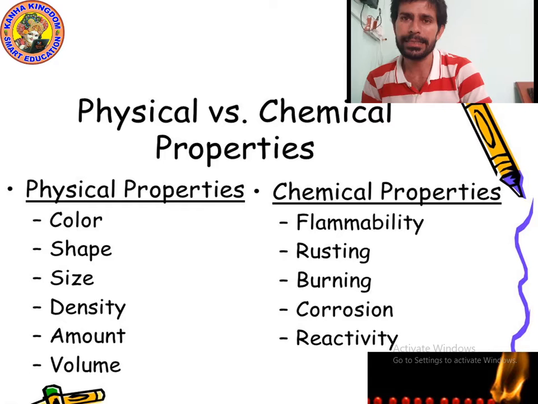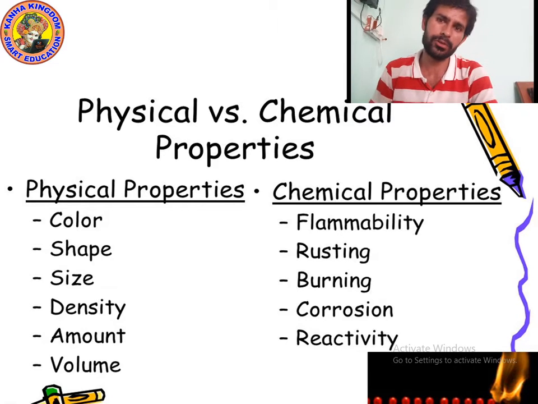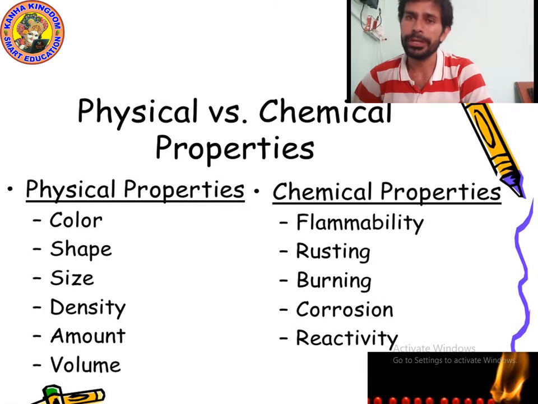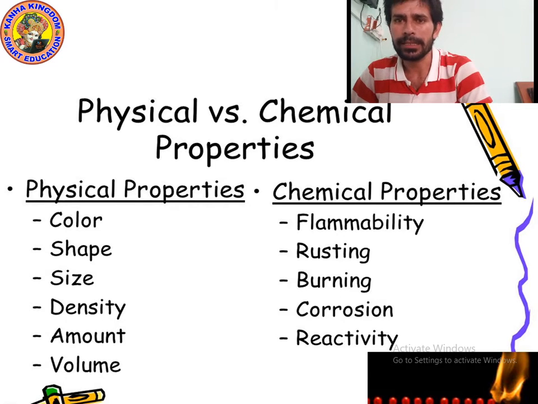What is the meaning of density? Density is equal to mass upon volume. You know, kids, ships float in water, but a stone does not float. Stone sinks. Why? Because of density. Because the density of stone is more than the density of water. If any object has density more than the density of water, then it will always sink. But if any object has density less than the density of water, then it will always float.